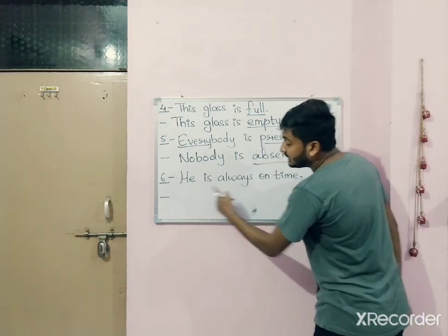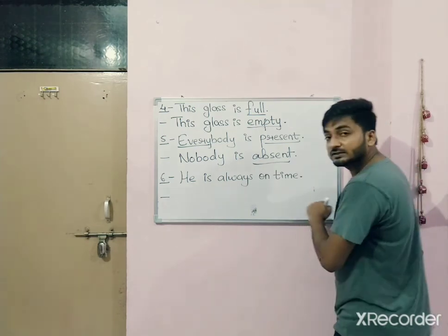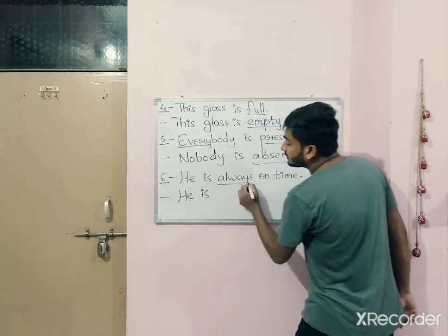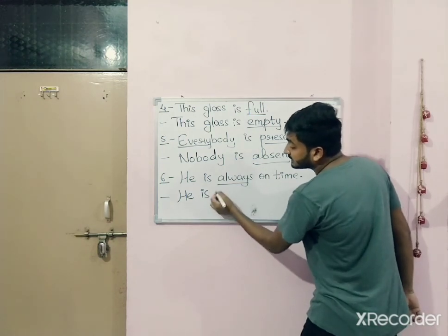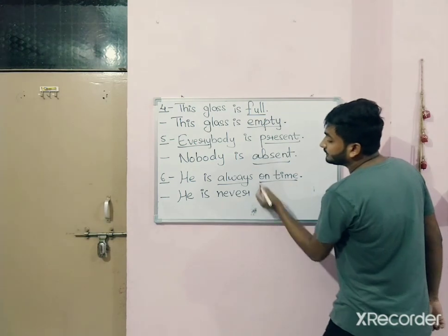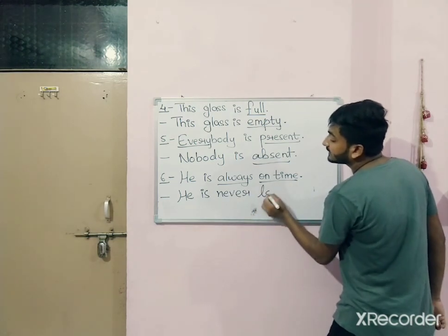Last one. He is always on time. We will replace always with never. On time. What is the opposite of on time? Late.